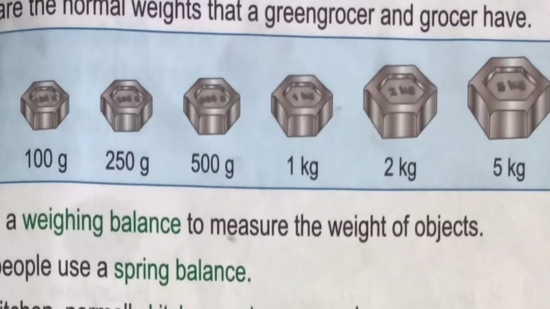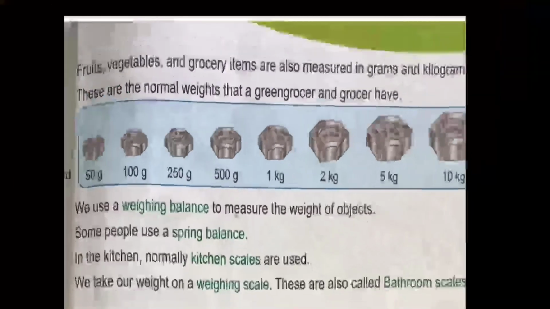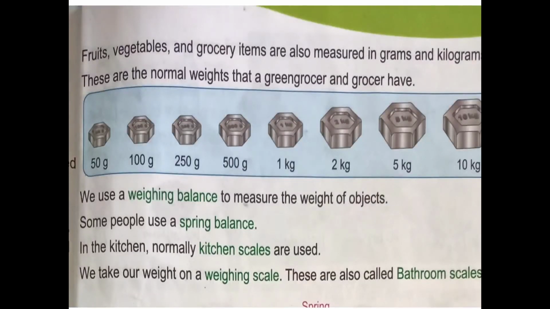Observe in this picture. 50 gram, 100 gram, 250 gram, 500 gram, 1 kg, 2 kg, 5 kg, 10 kg, like that. We are going to measure the things. A weighing balance is used to weigh objects. Okay. Some people use a spring scale. And also in the kitchen, normally they are using kitchen scales.